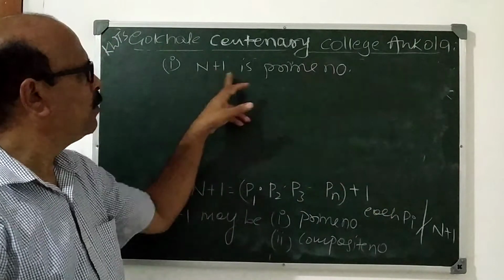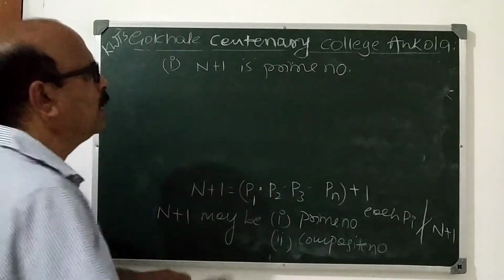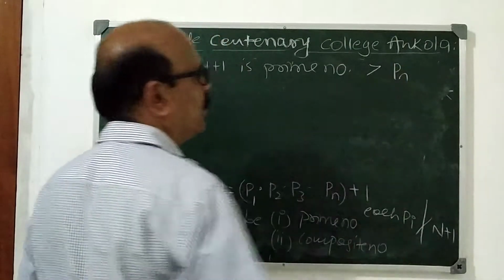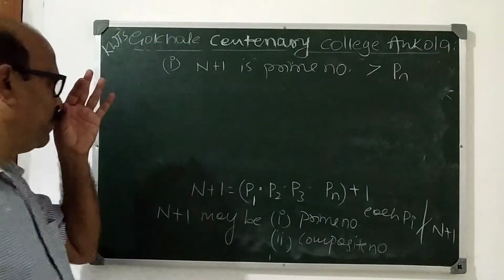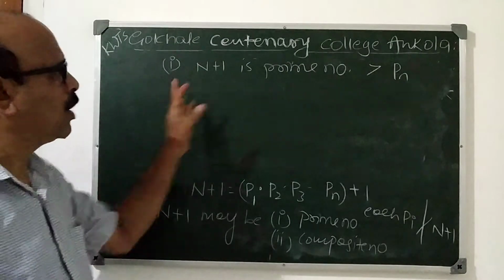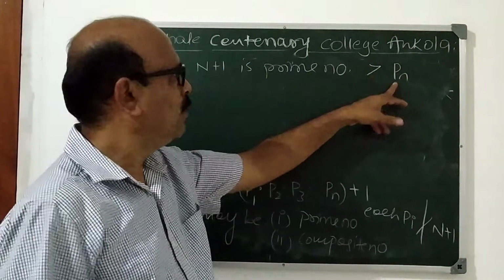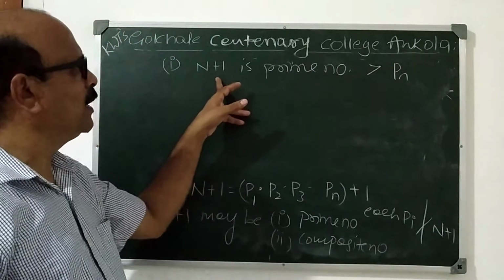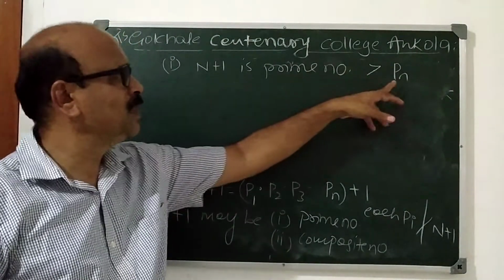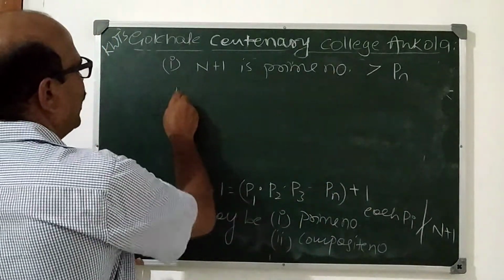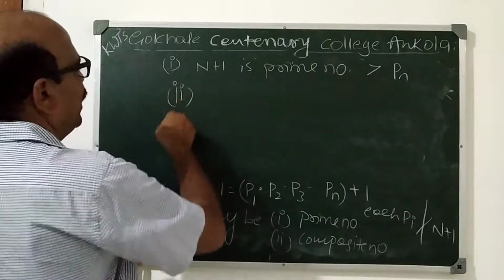So if n plus 1 is a prime number, then it is greater than Pn. Our assumption becomes wrong. We have assumed that Pn is the last prime number, but here n plus 1 is a prime number which is greater than Pn. Therefore, our assumption is wrong. The number of prime numbers must be infinite.